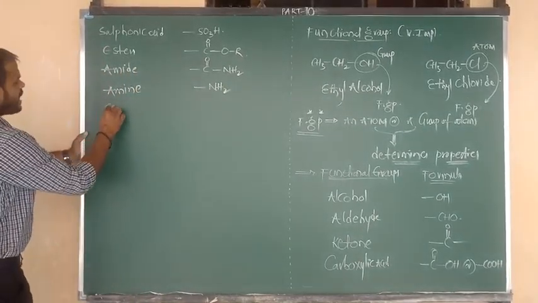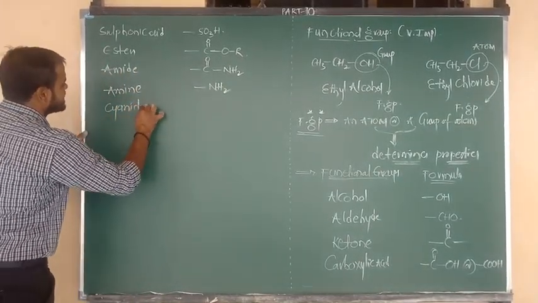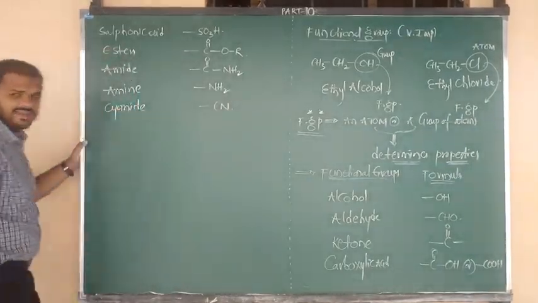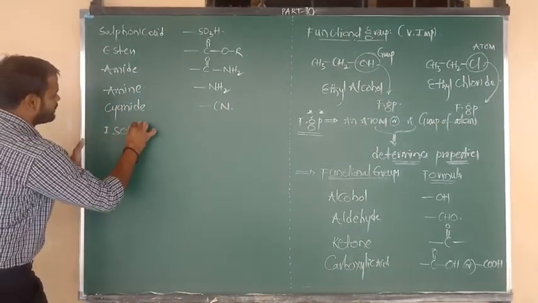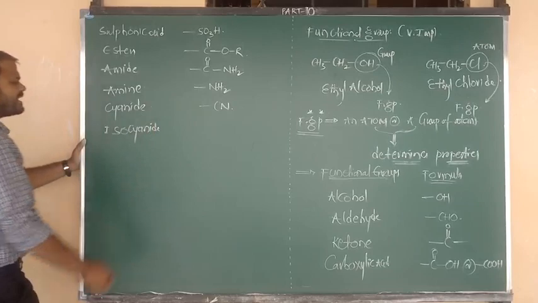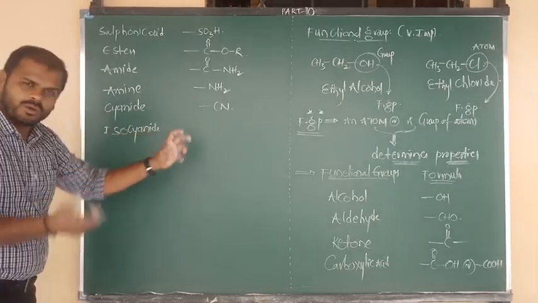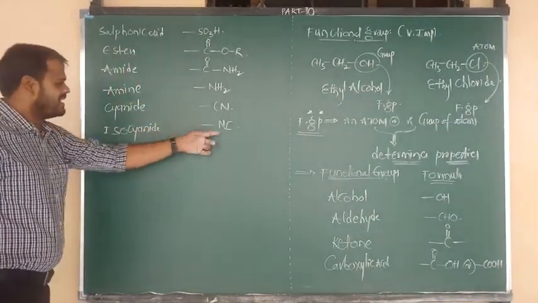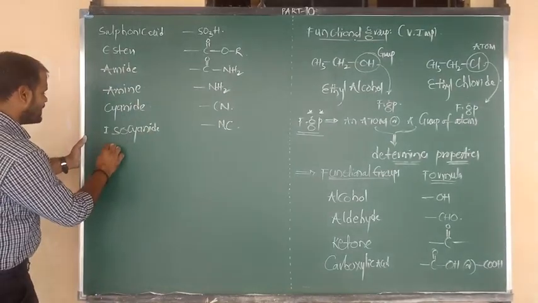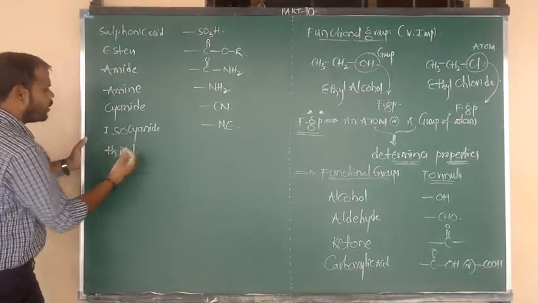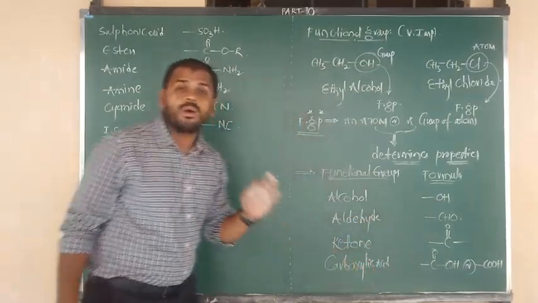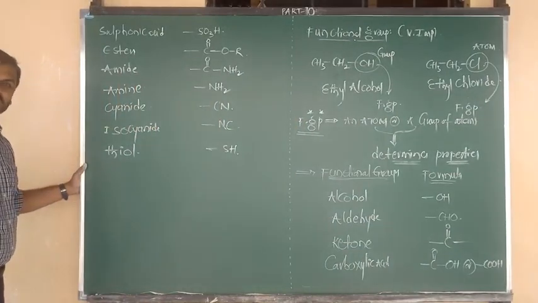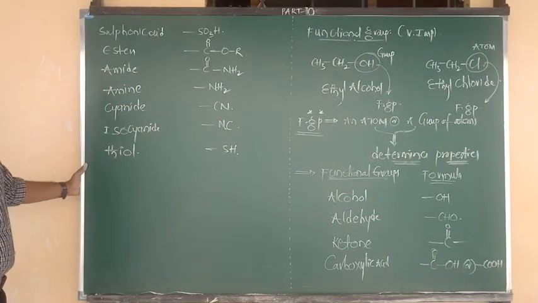The next compound is cyanide. Cyanide functional group, its formula is CN. Next one is isocyanide. Above one is cyanide, below one is isocyanide. Mean the formula has to be reversed: CN becomes NC. CN means cyanide, NC means isocyanide. Next I am going to write thiol. Alcohol formula OH and thiol formula is SH. Okay, so these are very important.